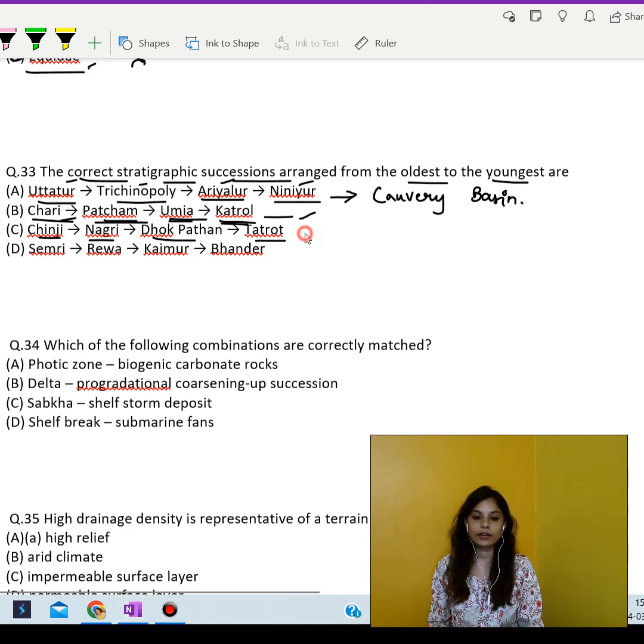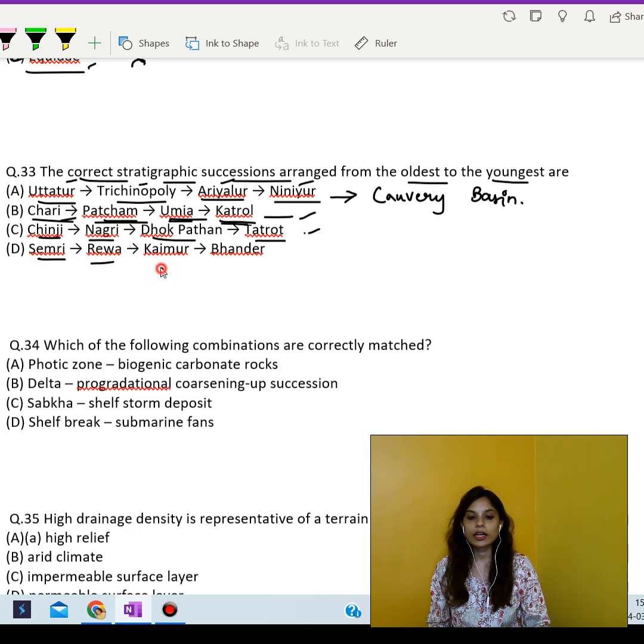Next is these formations in the third one, Chinji, Nagri, Dhokpatan, and Tatrot. These formations are a part of the geological sequence which is found in the Shivalik hills of Pakistan and India, and the correct order from the oldest to the youngest in the sequence is Chinji, Nagri, Dhokpatan, and Tatrot.